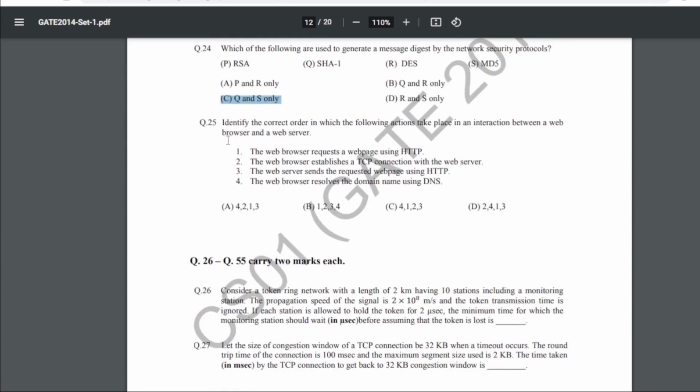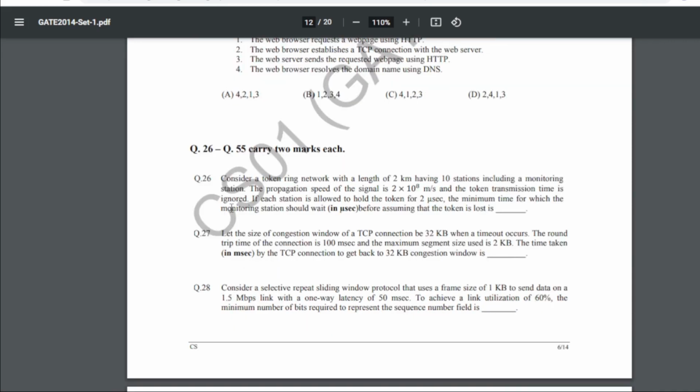25 is: identify the correct order in which the following actions take place in interactions between a web browser and a web server, right? So these are the four statements that we have, and the answer is A only. 4213. 4 is telling the web browser to resolve the domain name using DNS. Now the web browser establishes a TCP connection with a web server, then the web browser requests a web page using HTTP, and finally the web server sends the requested web page using HTTP, right? So here 4213, A is the answer.